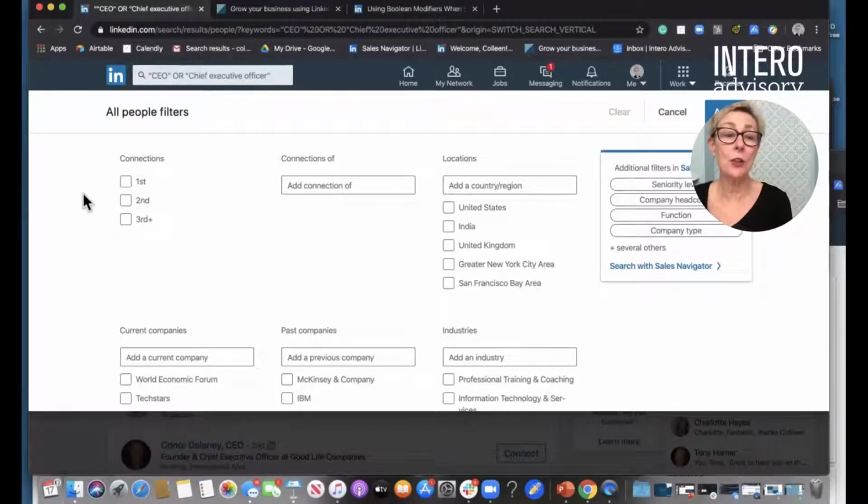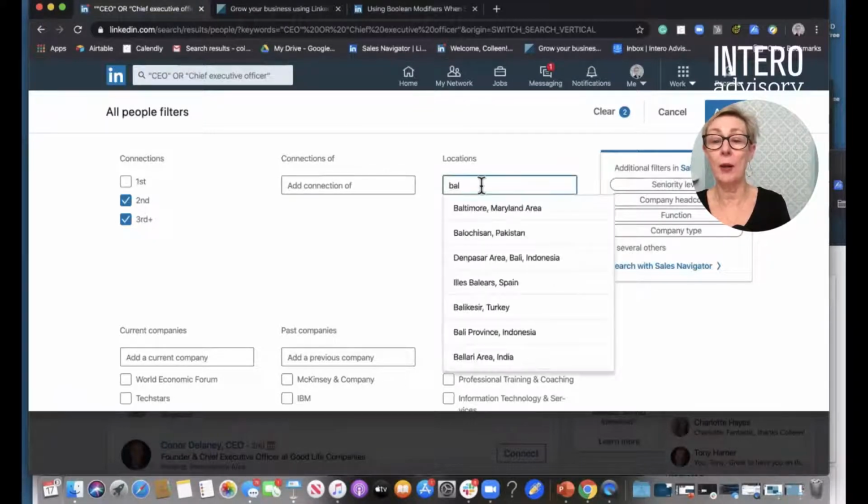Usually, I'm using this search to find second and third level people. My first level I'm already connected to. Remember, I've shown you how to download your first level connections. That's where I'm usually looking at that list, but I can certainly do it here as well. So second level, third level. If I have pulled out a center of influence that I know has an open network, and we've talked about centers of influence before, I can absolutely drop their name right in here real quickly and just look through their network. So here I'm going to come in and I'm going to put in Baltimore, Maryland.